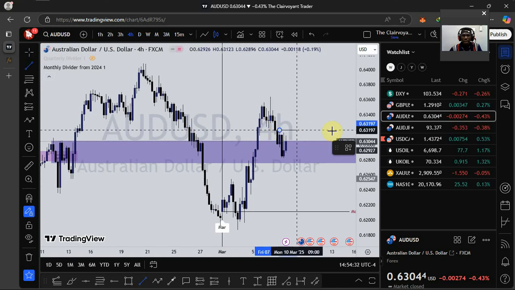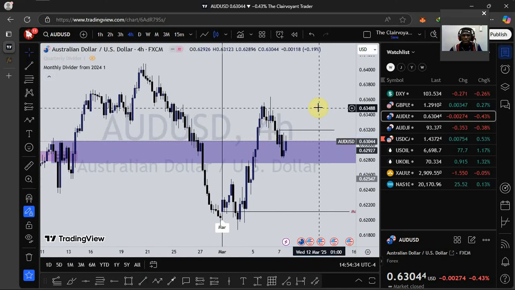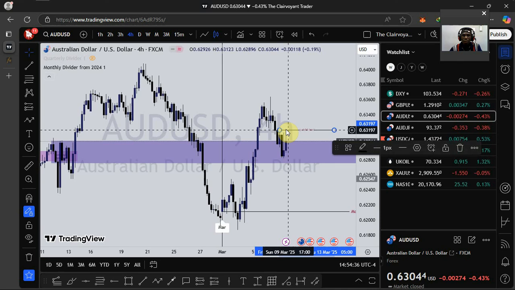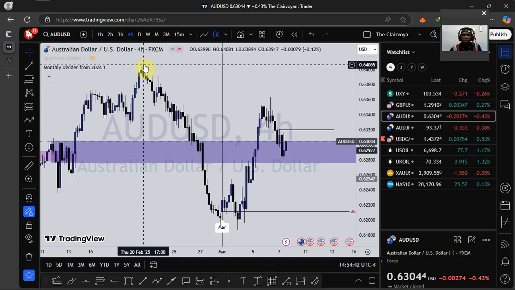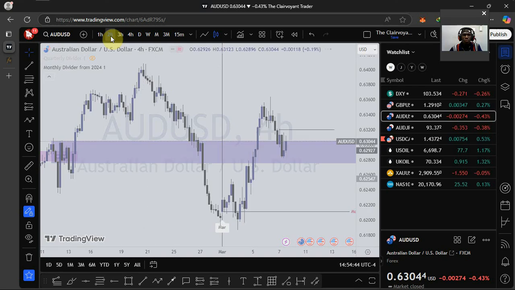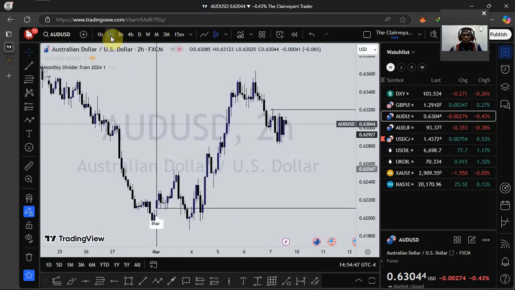But this high right here, I want to see price take out this high. Once we see price taking out this high, I'll jump in for buys, targeting this swing high right here. Let's switch to the 2-hour time frame and see.